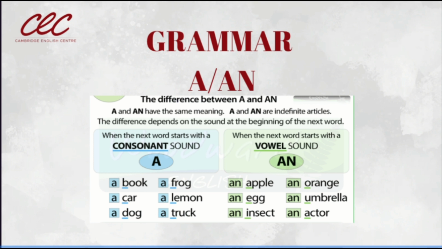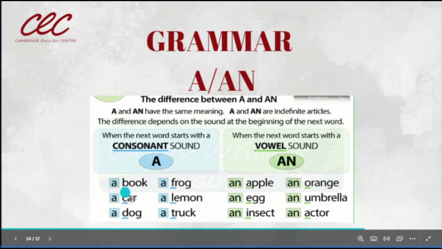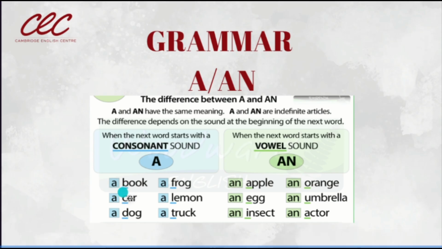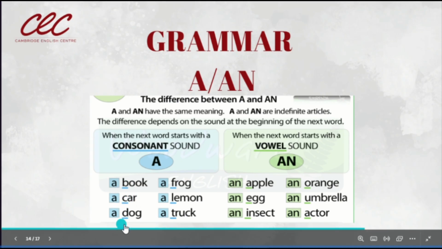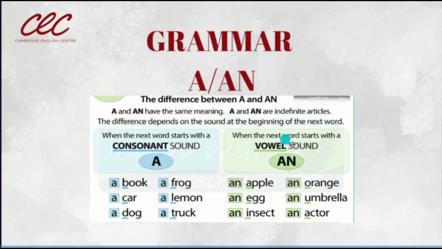All of these words, the first sound here is a consonant sound. All of them start with a consonant, then we use a.